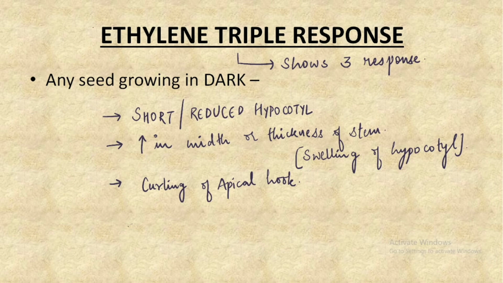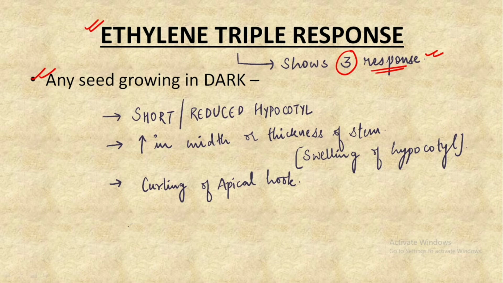The next very important topic of the ethylene plant hormone is that ethylene leads to the triple response. And what do we mean by triple response? In simple words, it means that it shows 3 responses in plants. Any seed which grows in the dark, because of the ethylene present in the plant, shows 3 very prominent features.